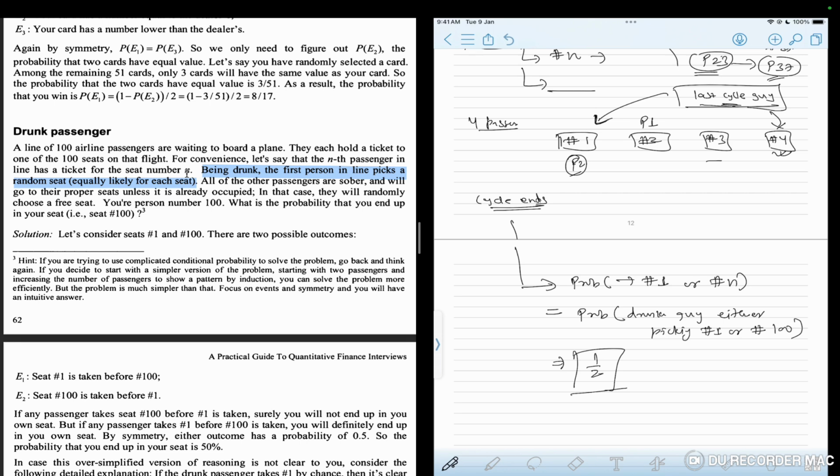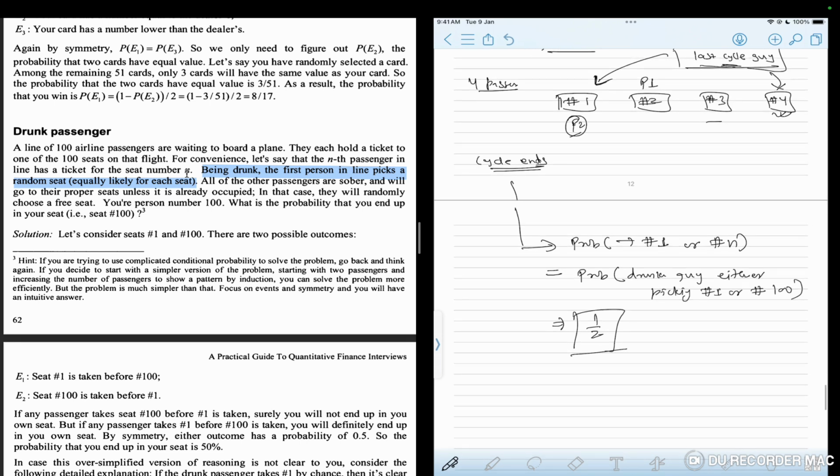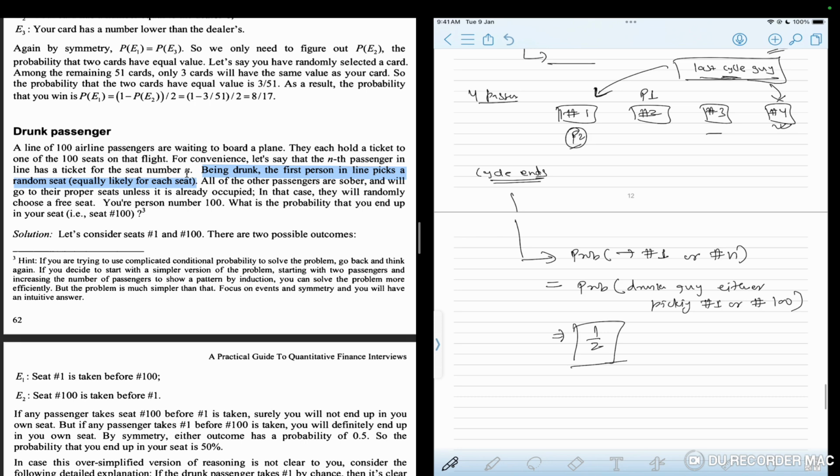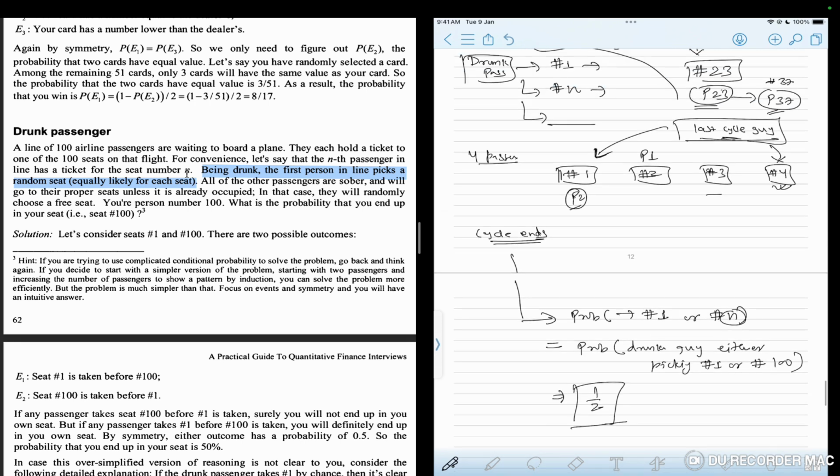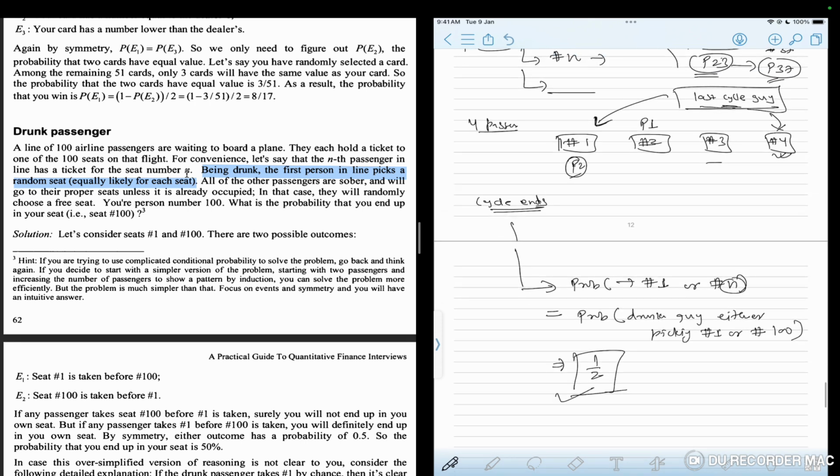So this question is independent of the n value. If n is 100 or 10 or 1000, the answer is going to come half only.